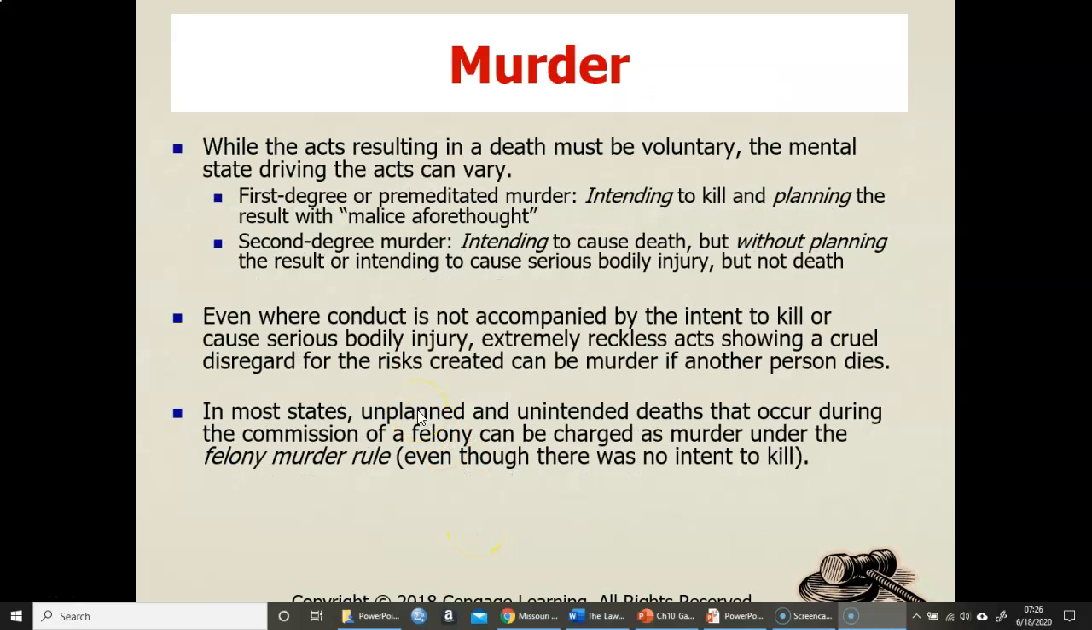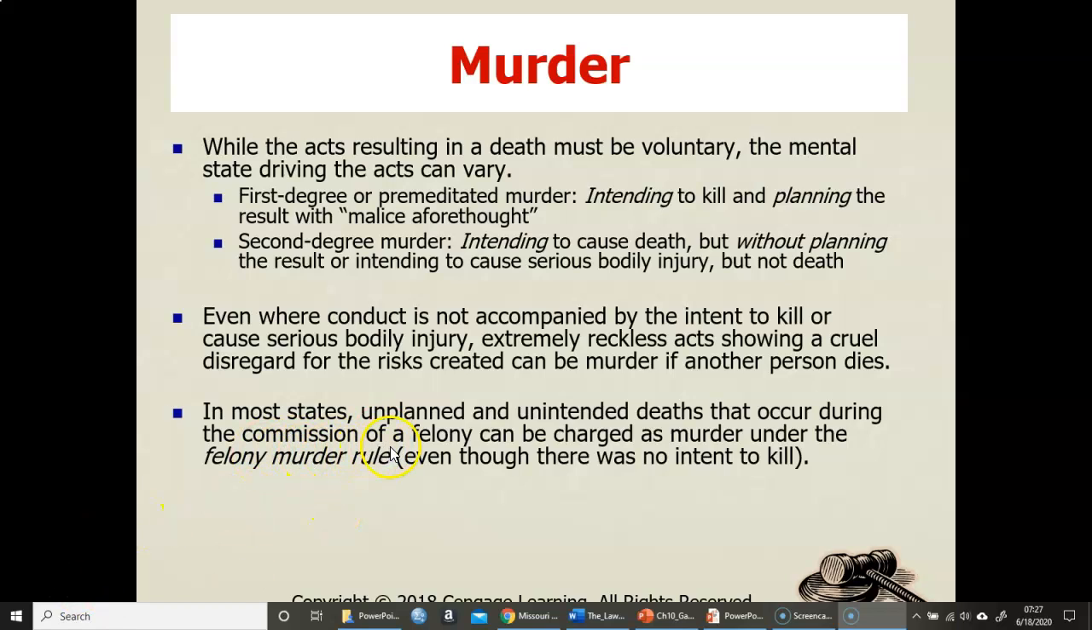So murder: while the act resulting in a death must be voluntary, the mental state, our mens rea that we were talking about just a minute ago, has to be there. So we have to have some premeditation, so purposely, knowingly. Second degree murder is intending to cause the death but without planning. This could be where we're talking recklessly or criminal negligence. Even where conduct is not accompanied by the intent to kill or cause serious bodily injury, extreme recklessness can show that cool disregard. And we start looking at that and reading what our suspect did, and we're going to compare back and forth as far as what actual crime we're going to charge.